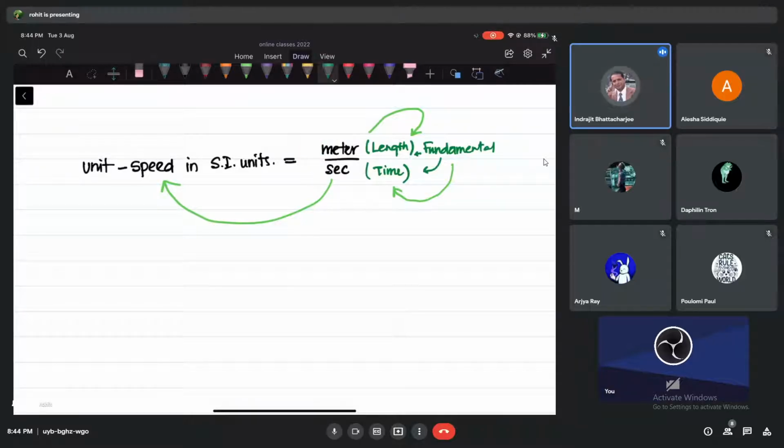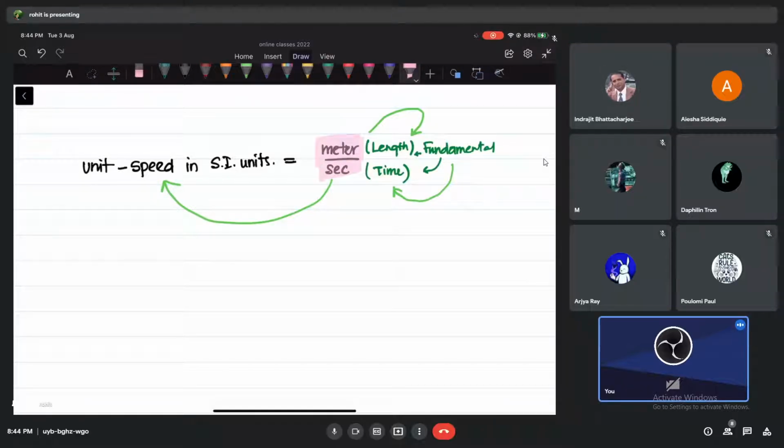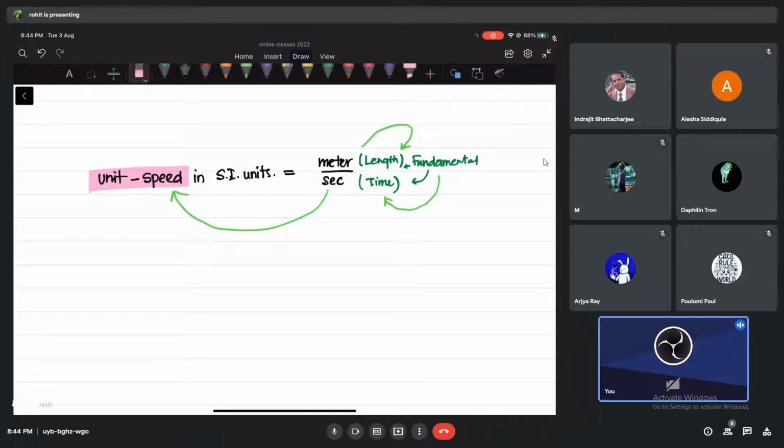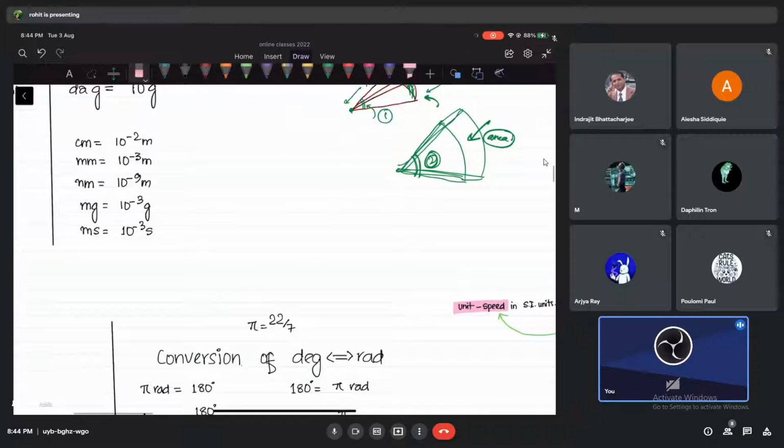So do we have any numerical factors or no numerical factors? No numerical factor. We have used the SI system, meter and second, to get the unit of speed, and I don't have any numerical factor like 10 or 20 or anything. But sometimes, in other systems, we have to write those factors there. That is quite bad for the other systems, but for the SI system we don't have that. That's why we call it a coherent system.